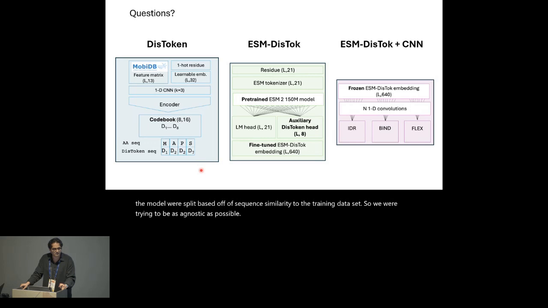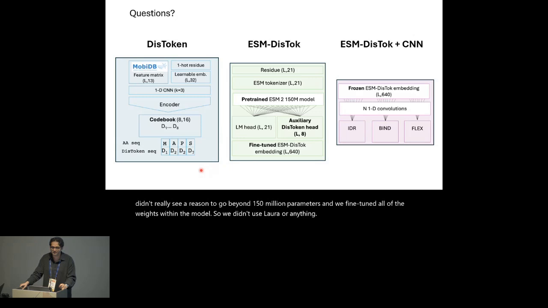Do you have any pre-trained models that you start with? Or do you do any optimization there? Just for proof of principle, we used a really low parameter ESM2 model because we didn't really see a reason to go beyond 150 million parameters. And we fine-tuned all of the weights within the model. So we didn't use LoRA or anything.